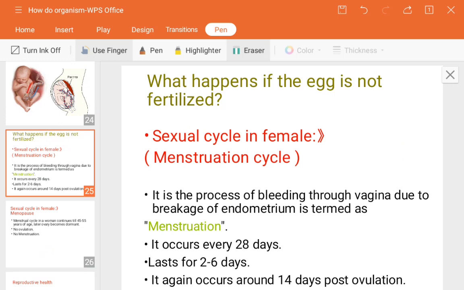Sometimes one question will arise in the exam on the menstruation cycle. At that time, the question will be about the differentiation between the menstruation cycle and menopause. So you have to write the difference. Now we are going to see what is meant by menopause. Okay, so let's see what menopause means.